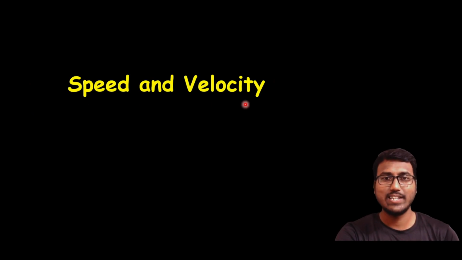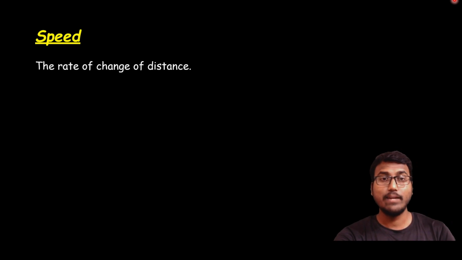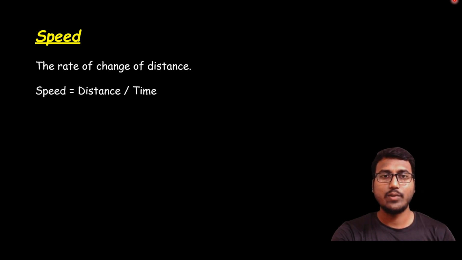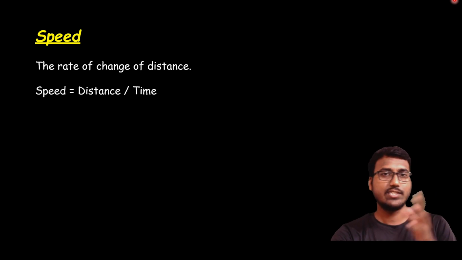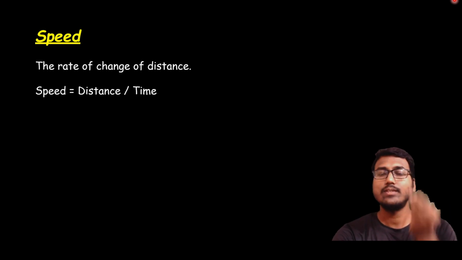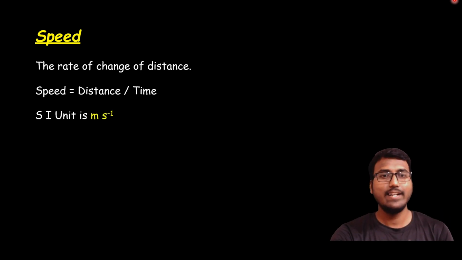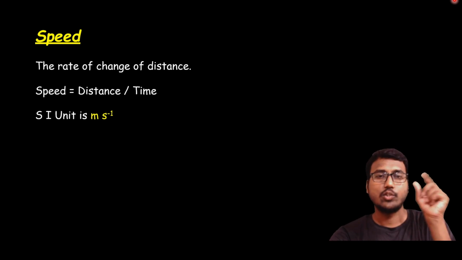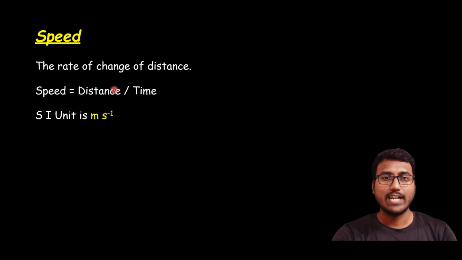Let's enter into the next one, speed and velocity. Yes, speed and velocity. In everyday situations, you are going to use this word speed, right? Yeah, so increase the speed of a vehicle, raise the power, all those things, right? So let's understand speed. The rate of change of distance is called speed, or total distance covered in a total amount of time is also considered as speed. The formula is speed equals distance by time. The SI unit of speed is meter per second. Okay, so distance will have meter and time will have second. So meter per second. That is the basic idea.